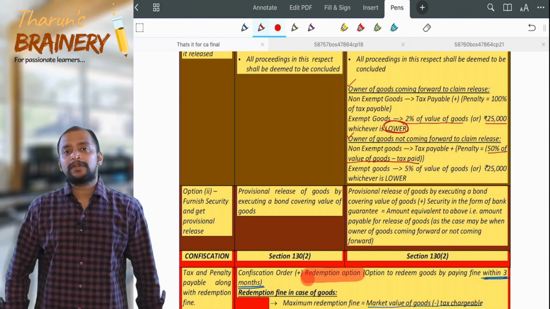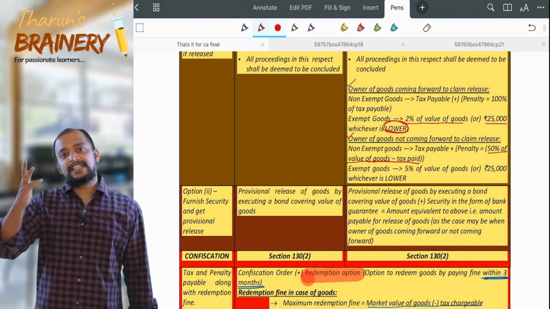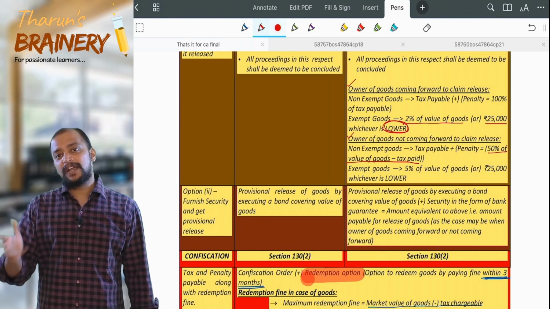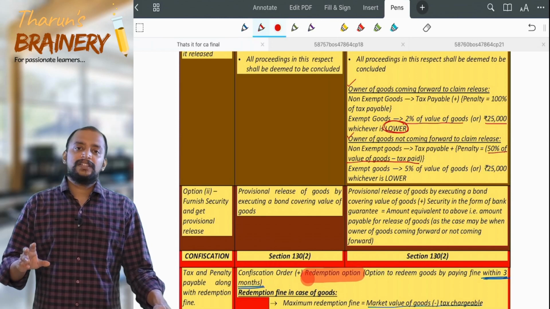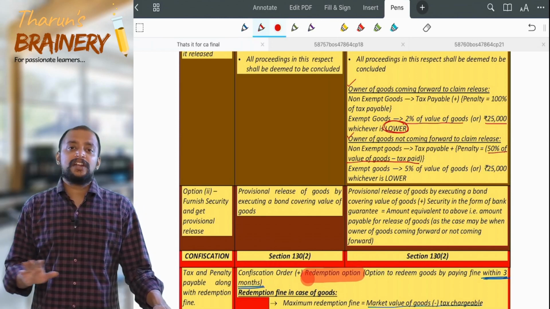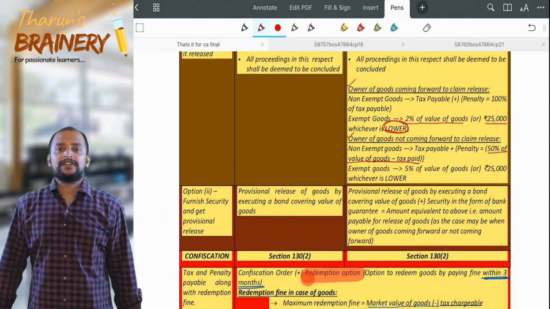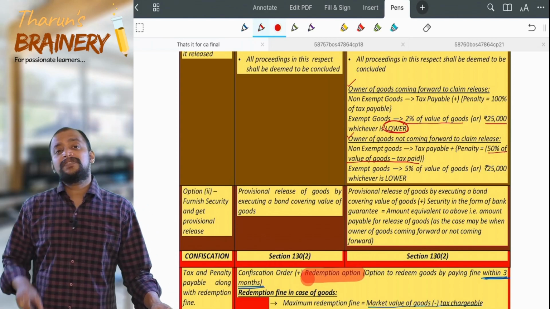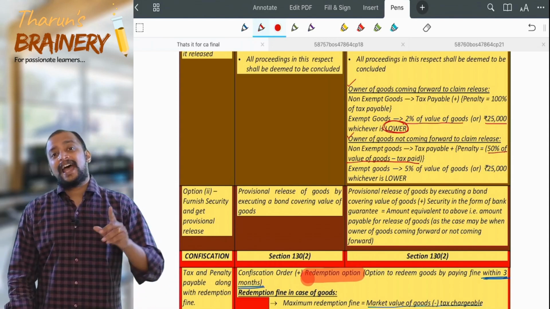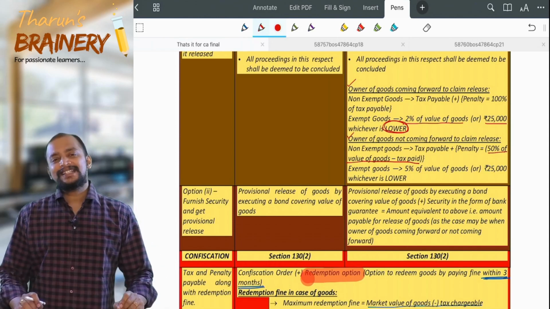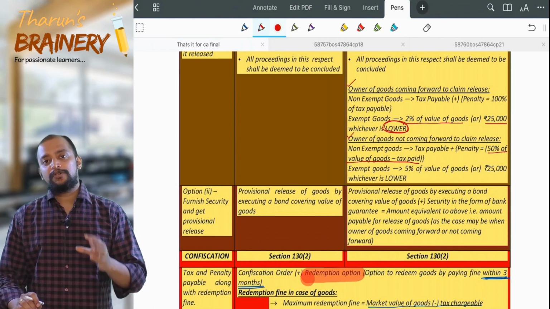What if there is no information in the question? You can take two assumptions. Assumption number one, whatever tax is given in the question, you can assume that the tax has been paid thereon. Accordingly, you can deduct. Suppose in that question they have not given anything related to tax, we will take only 50% of the value of the goods. If tax details are given, you can take two assumptions. The first assumption is that the tax has been paid, so that much will be deducted.